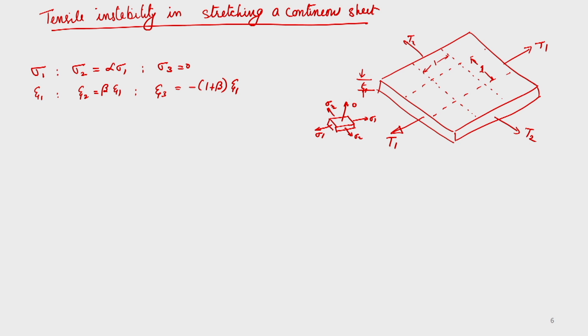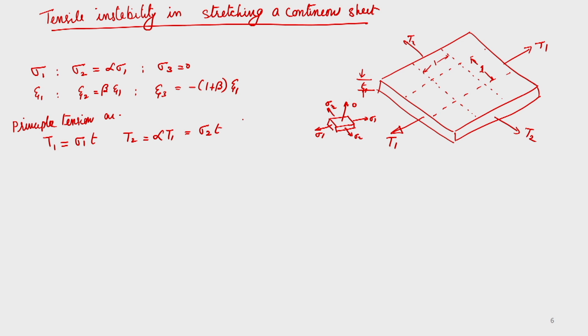The principal tensions in the sheet are T1 equal to sigma 1 into T, and T2 equal to alpha into T1, which is equal to sigma 2 into T, because sigma 1 and sigma 2 are there.